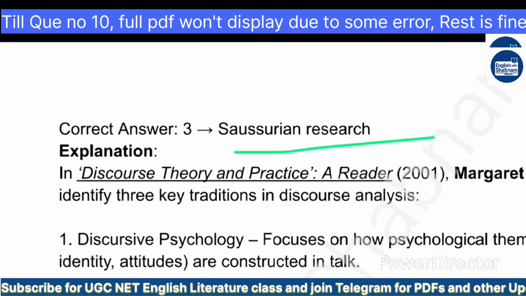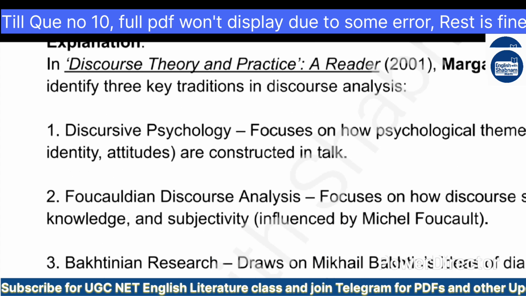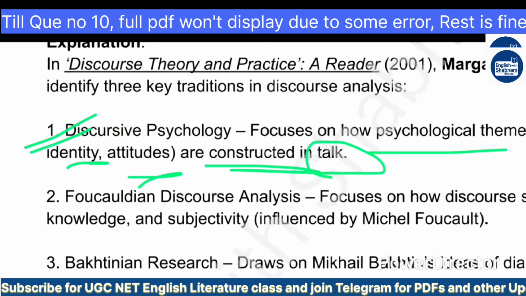In Discourse Theory and Practice: A Reader, 2001, Margaret Wetherell identified 3 key traditions in discourse analysis. First, discursive psychology, which focuses on how psychological themes like memory, identity, and attitudes are constructed in talk.